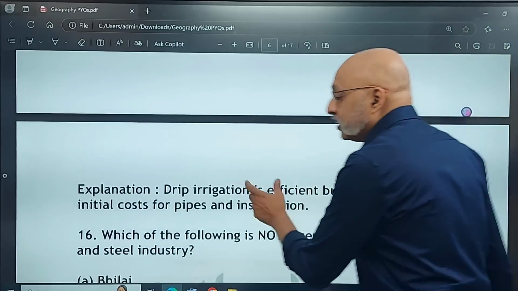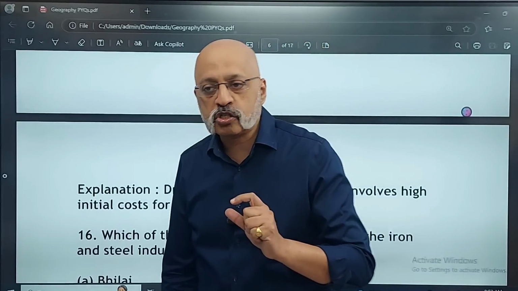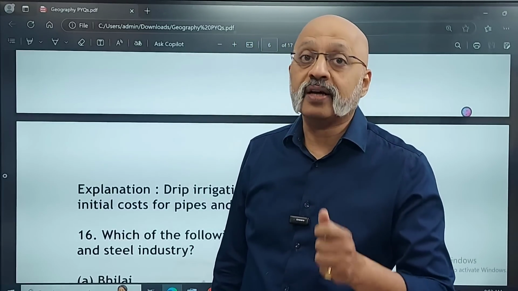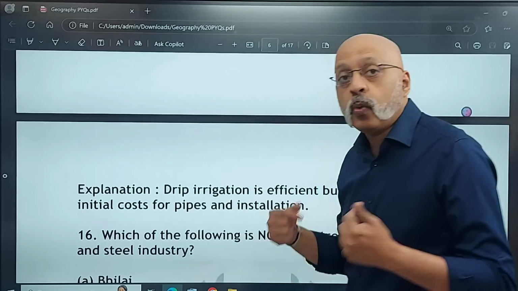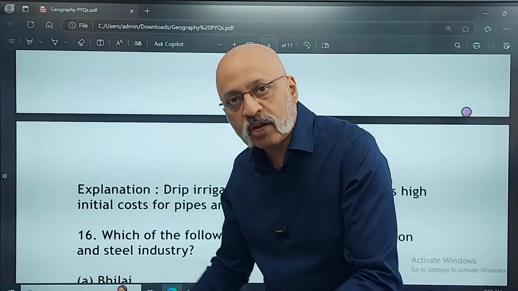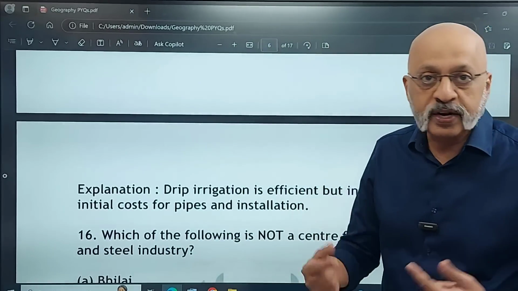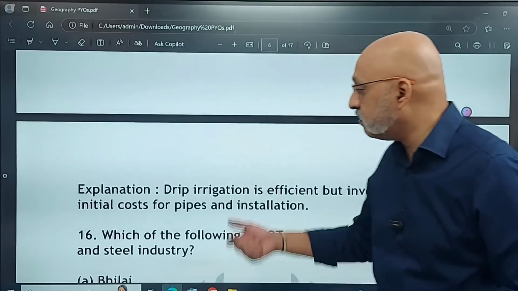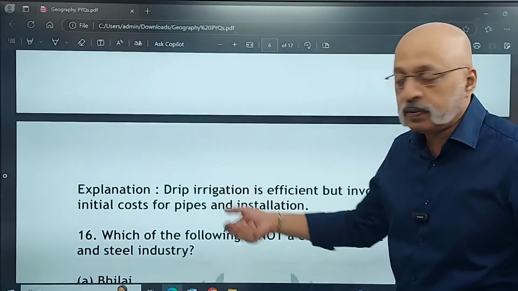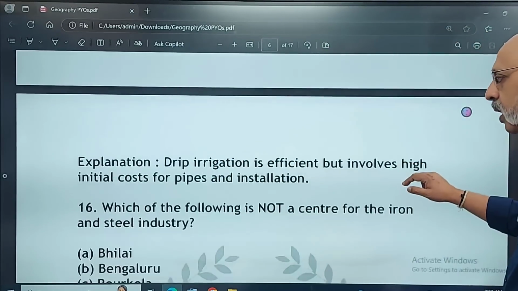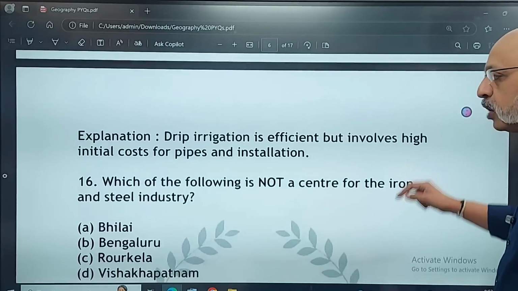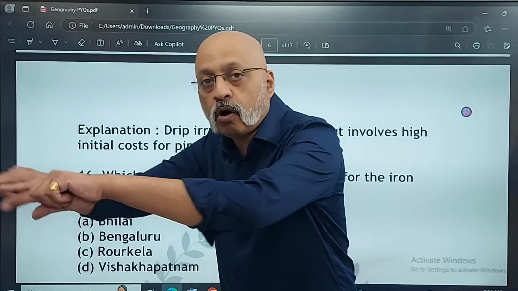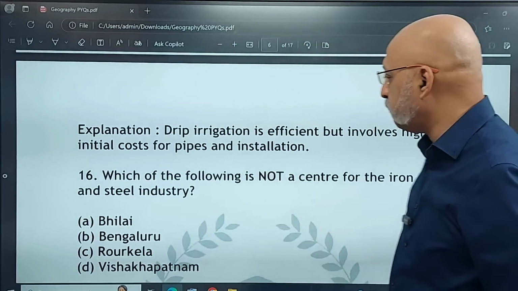Because some students, I think in one of the PYQs, also said that drip irrigation, many people had written that, but that is the reason why well is the answer. Of course, with a well you also need to dig, but in terms of expenditure, that is still less expensive than installing a drip irrigation system, because drip irrigation will also depend a lot on the area of the field.